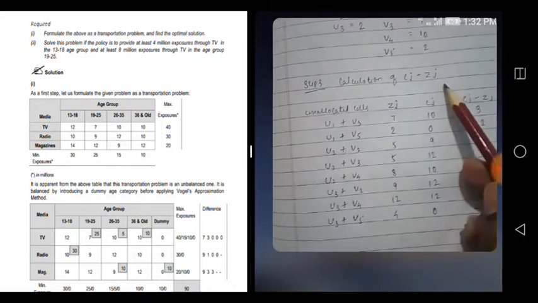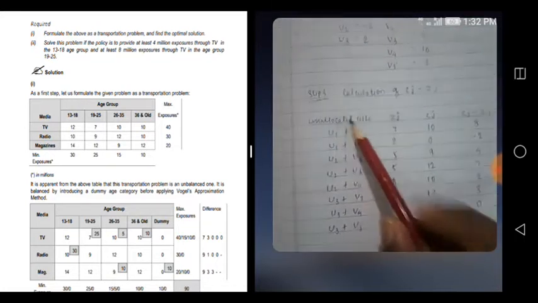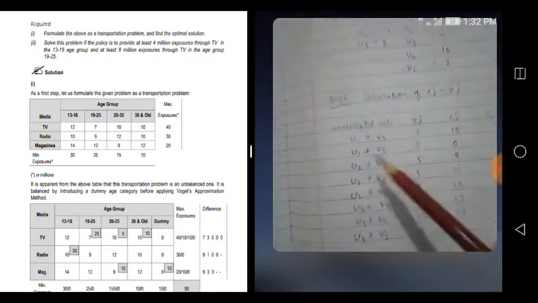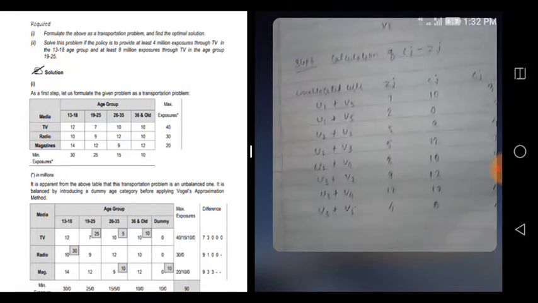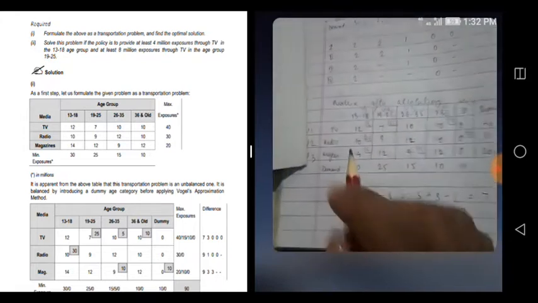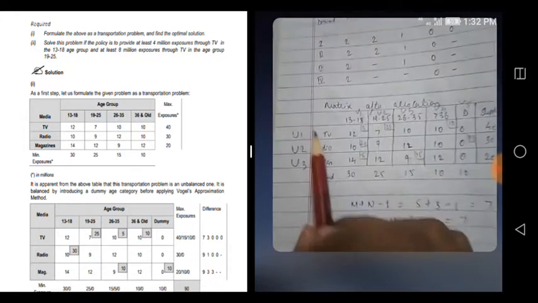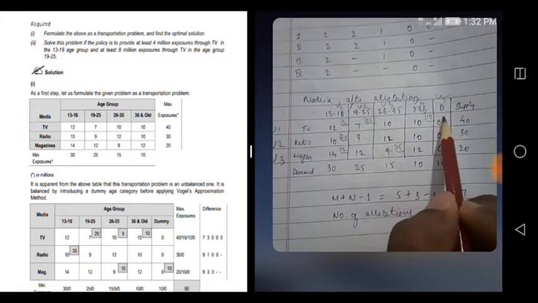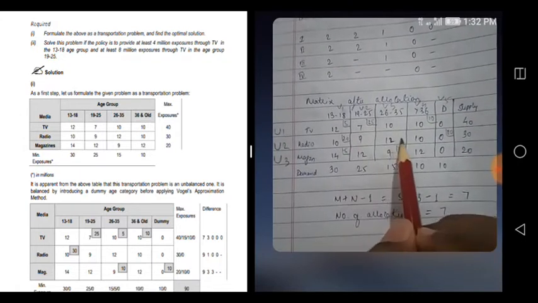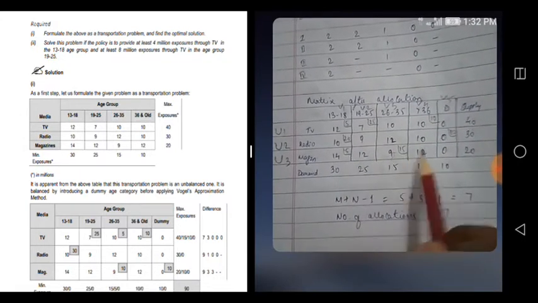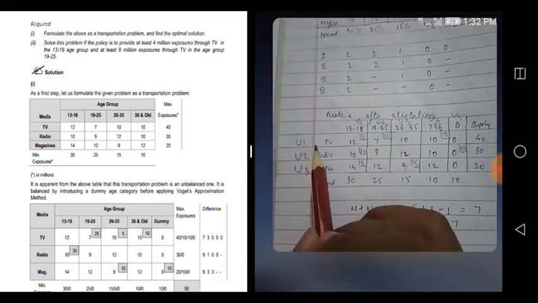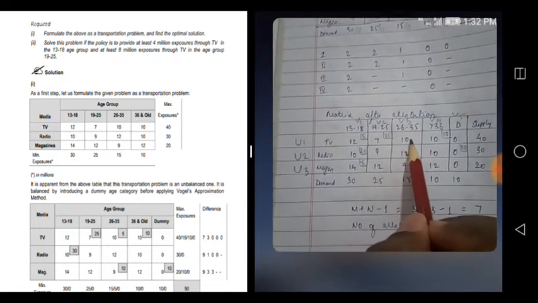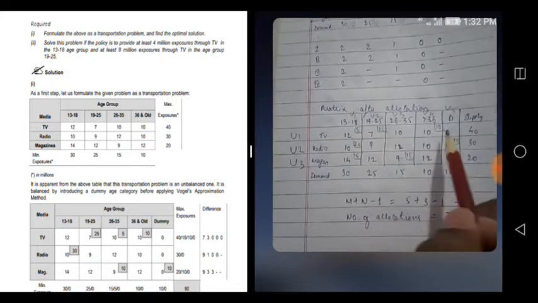Then the third step is you will find the Cj minus Zj. The first step was allocated cells; now the third step is unallocated cells. Wherever it is unallocated, you take u1 v3, u1 v5.